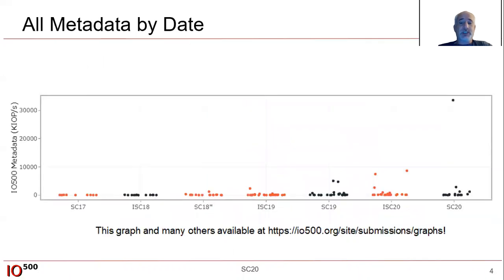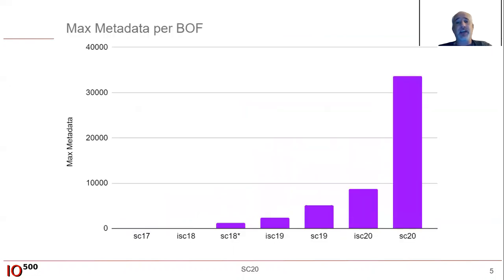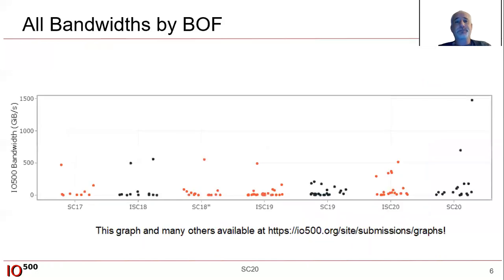So this graph here, which is available at the new website, along with a bunch of other graphs, shows all of the metadata scores that we've received by BOF. As you can see, a bit fewer in SC20, as we already looked at, but one really high metadata score. We're going to look at that. And so here is the max metadata rate per BOF. And as you can see, we had a really big jump this year from one of our submissions. We're going to look at exactly how to quantify that jump towards the end of my presentation.